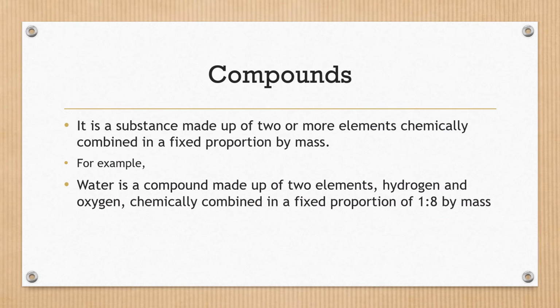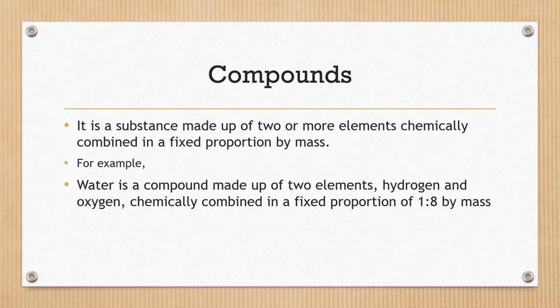Now, what are compounds? Compounds are also a pure substance. What are pure substances? Those substances which are made up of only one kind of particles. Elements and compounds are regarded as pure substances because they consist of only one kind of particles. Elements only consist of one kind of atoms, whereas compounds only consist of one type of molecules.